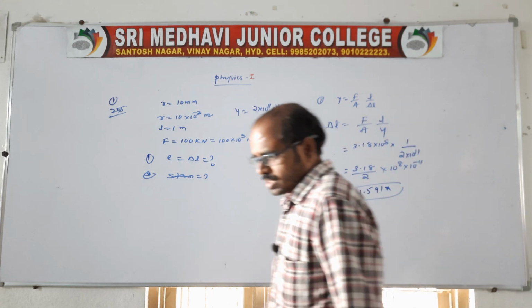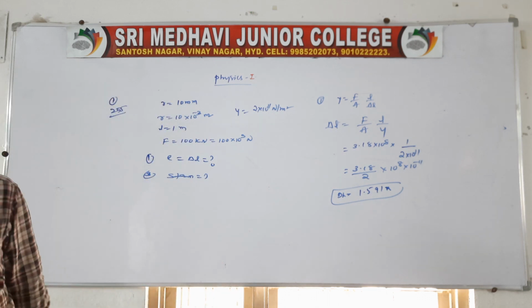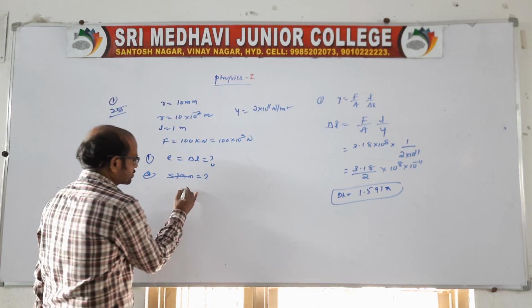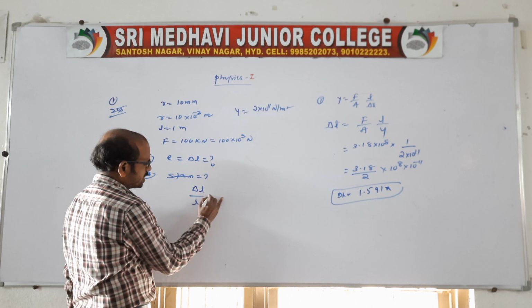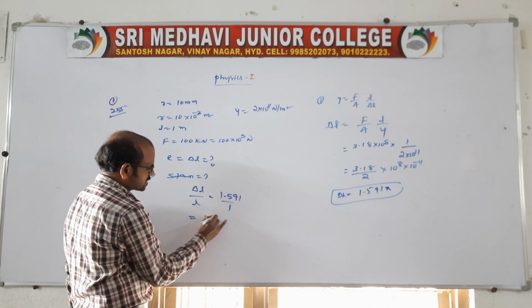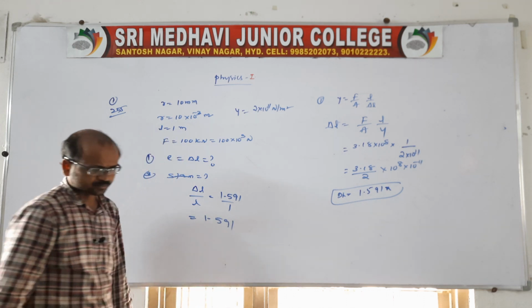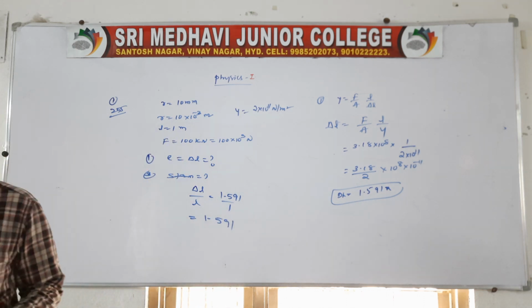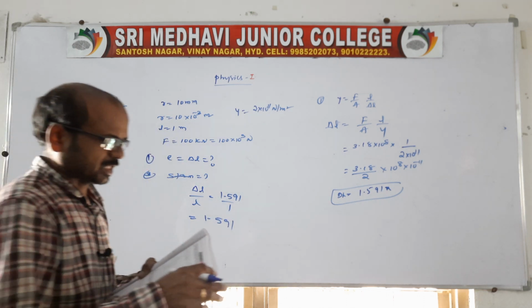Now the next one is asking what? Strain. Strain is nothing but delta L by L. What is delta L? 1.519 by 1. Of course, the strain will be the same value. Clear?